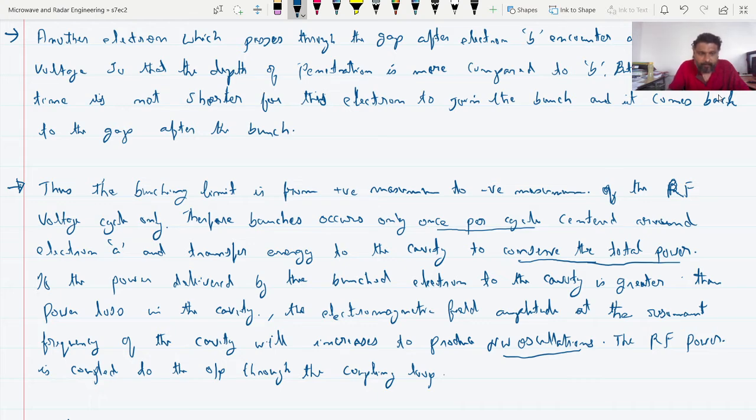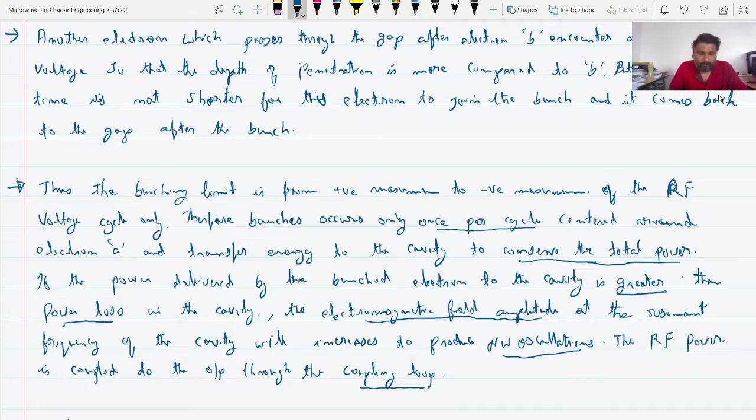Okay. So if the power delivered by the bunched electron to the cavity is greater than the power loss in the cavity, the electromagnetic field amplitude at the resonance frequency of the cavity will increase to produce microwave oscillation. If it is less, then microwave oscillation will not be produced. The RF output power is coupled to the output through the coupling loop.